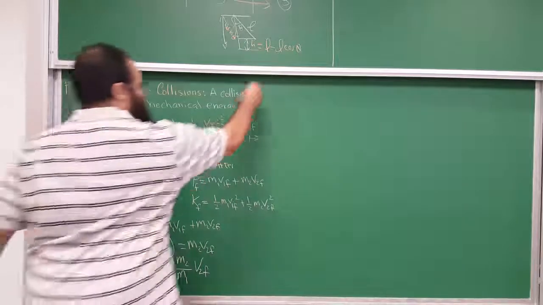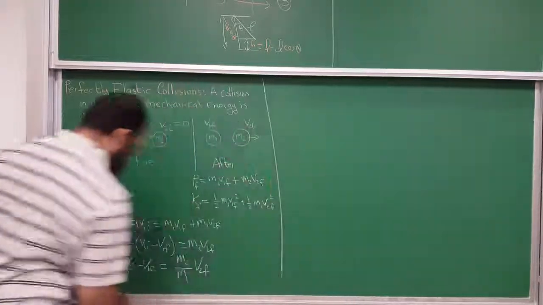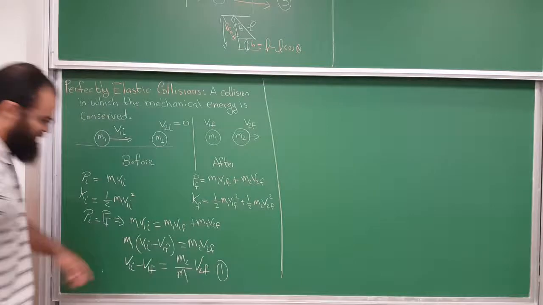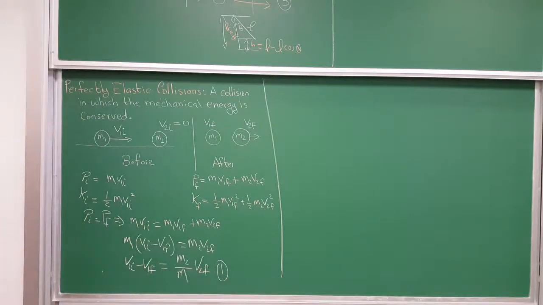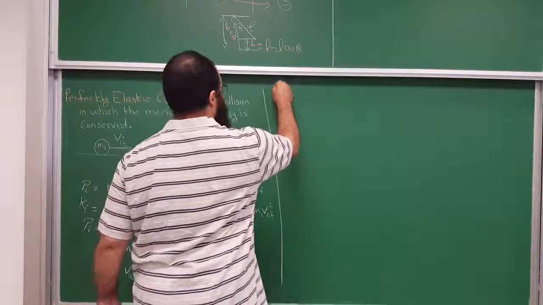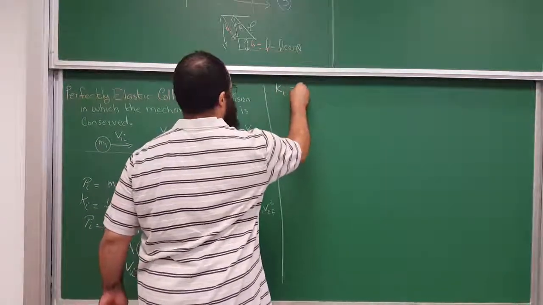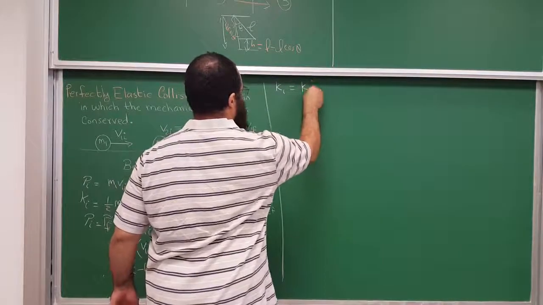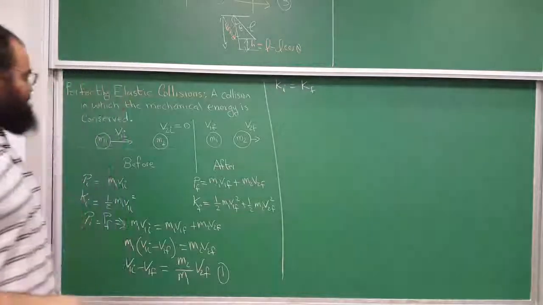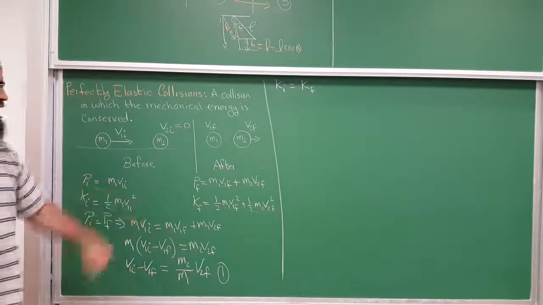We now go to the conservation of kinetic energy. So I have this equation here. Let me call it number 1. Let's use conservation of kinetic energy now, because it's elastic. So the initial kinetic energy, Ki, equals the final kinetic energy, Kf. Let's set them equal.